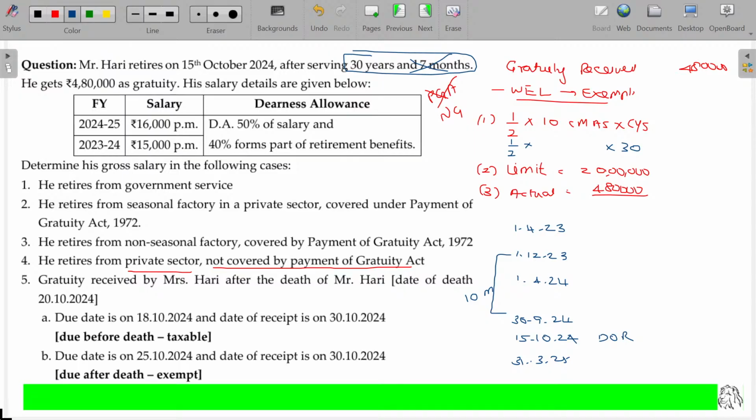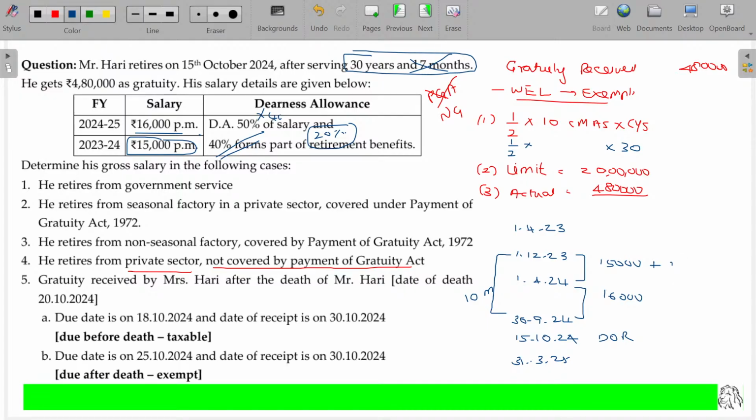Right. And during this period, the salary is 15,000. During this period, his salary being 16,000. We'll calculate the DA later. Finally, you can add. Otherwise, you can add here 50% out of that 40%, 20%. Here we have to take only the forming part of salary.